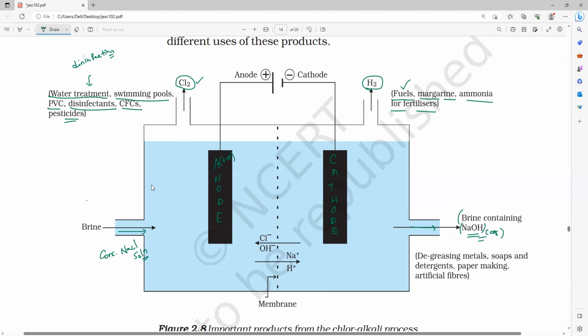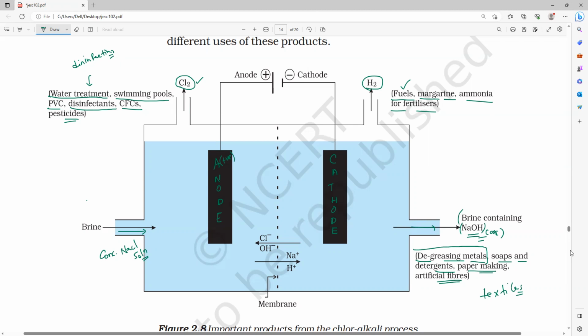This sodium hydroxide we can use in degreasing metals, soap and detergent manufacturing, paper making and artificial fibers. In all these places it is important. Clear everybody? Yes, sir. You have to remember. Manufacturing of soap and detergents will use it. It is used in textile industries, you can mention that also. Manufacturing of paper, detergents, and next, cleaning of metal surfaces and oil refineries.